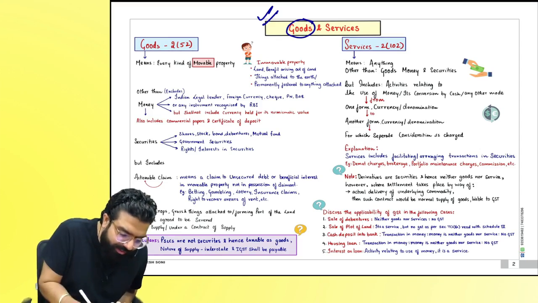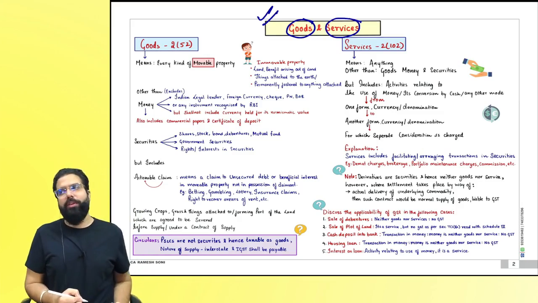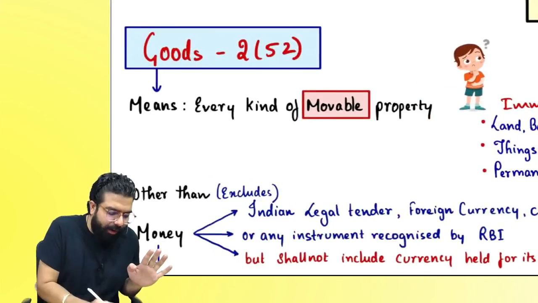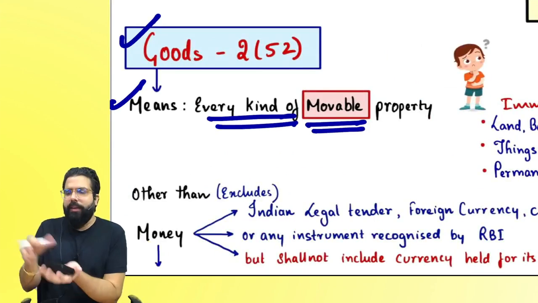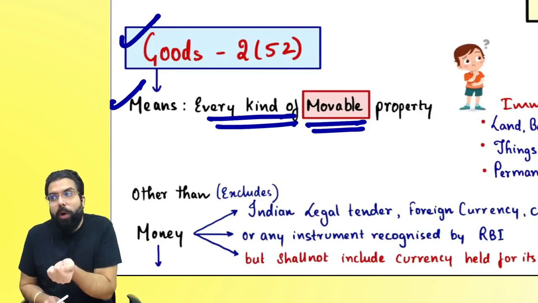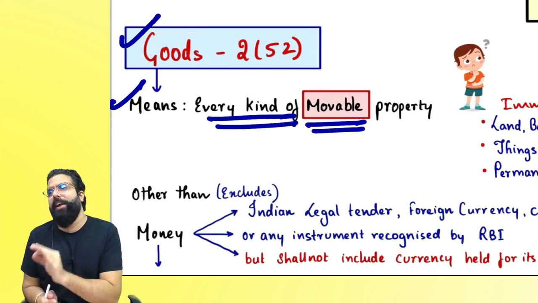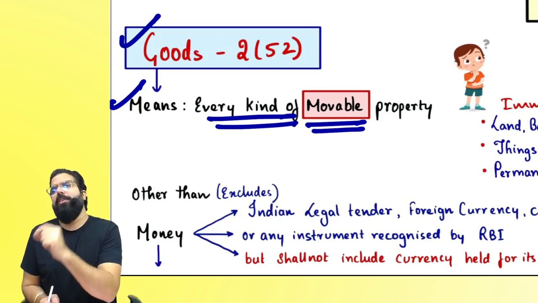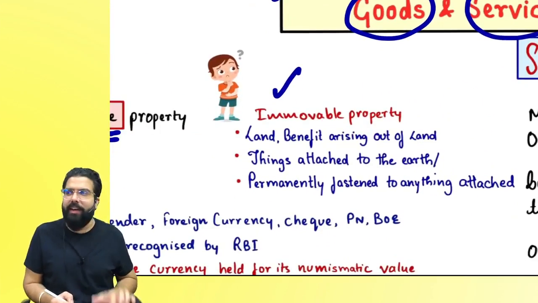Goods ka definition is given in section 2(52). Services ka definition is given in 2(102). Goods means what, everyone? Goods means every kind of movable property. Whatever is movable, sir, this is movable, this is goods. Which means what is not movable is not goods. And if you read the movable property definition, it says movable property means what is not immovable. And immovable ka definition as per the General Clauses Act is land.